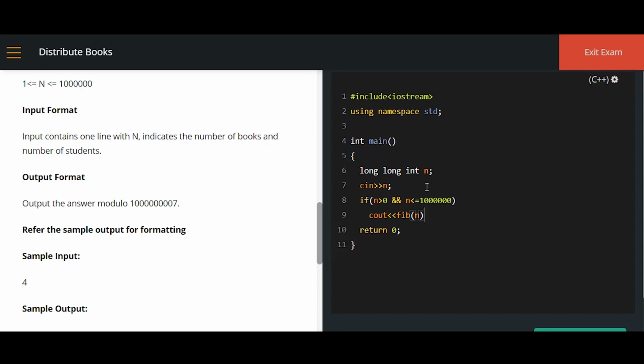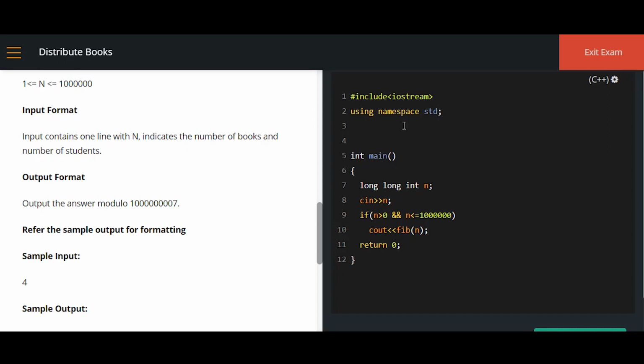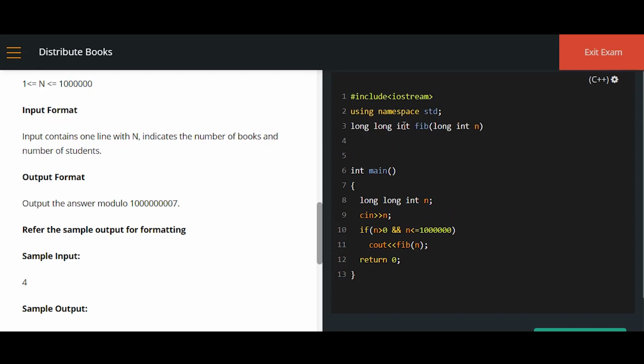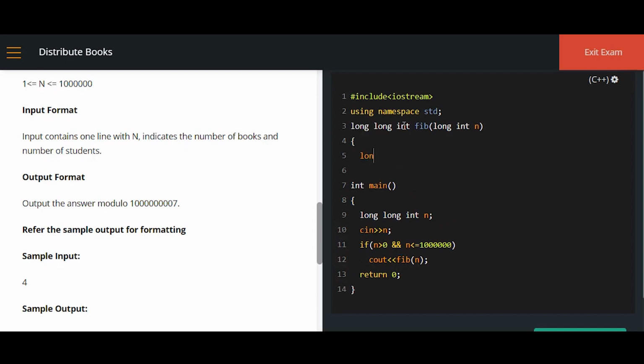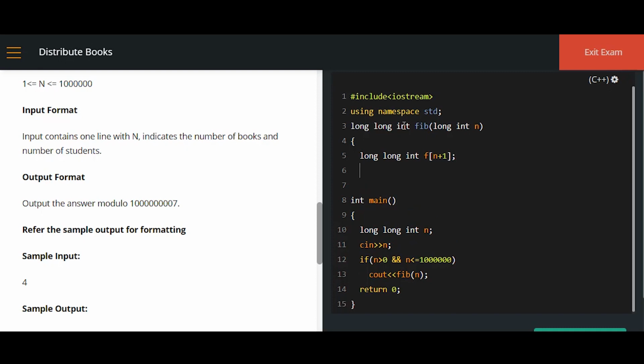Why am I writing it as fib? Because it's very similar to Fibonacci. The return type of fib is a long value, so I am just writing that. Inside that, again declare a long int f of n plus 1. This is my array size.